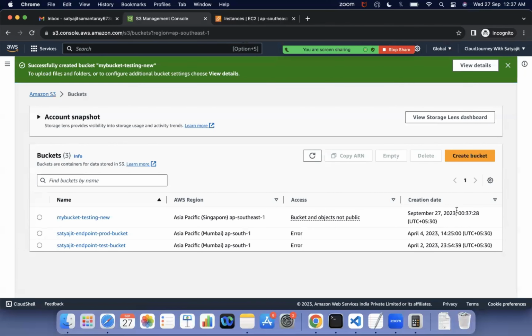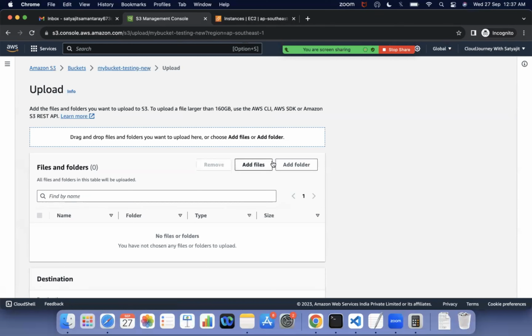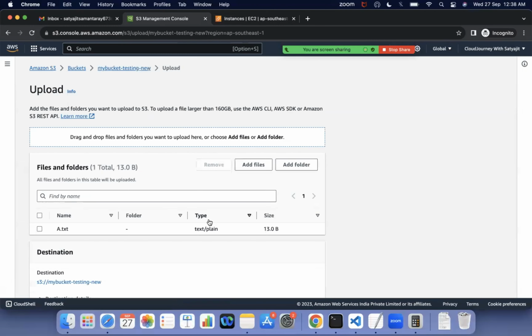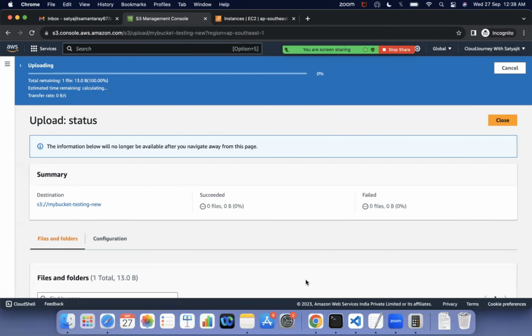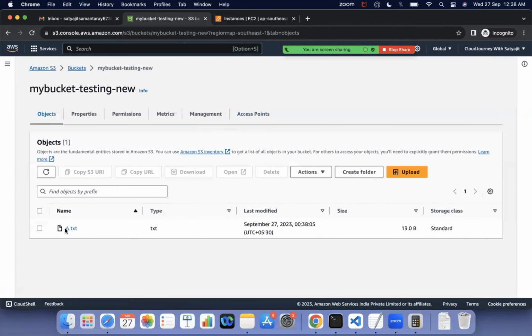Now inside the bucket, I can go and create some file. So what I will do is upload. Once I click upload, we can add a folder or add files. Let me add files. I add this a.txt file, open it and upload it. Once I upload, it says upload succeeded, right? Now I can see the object.